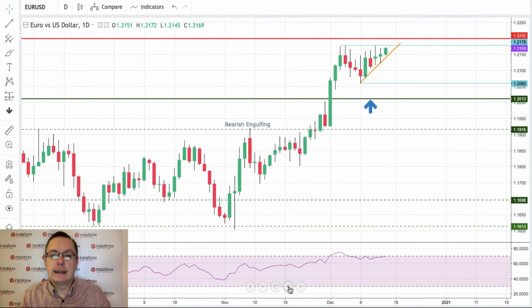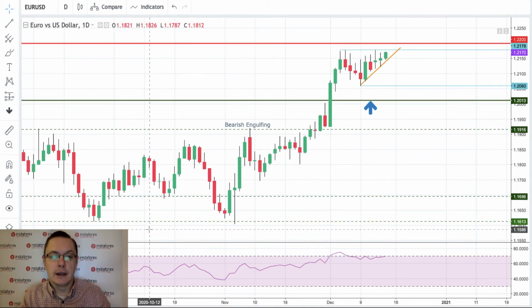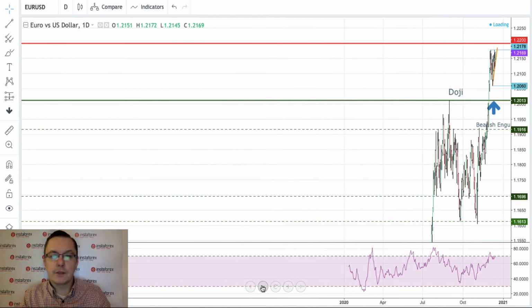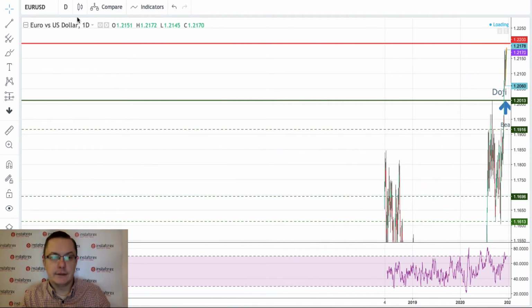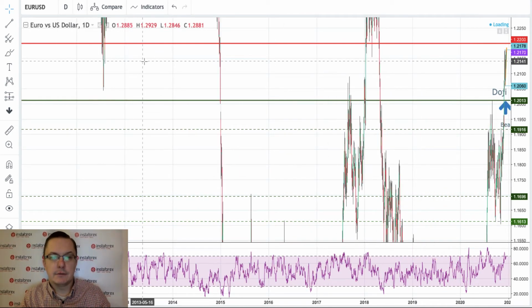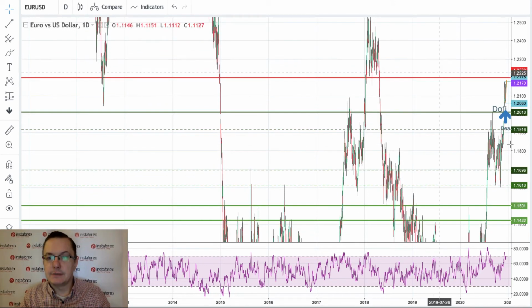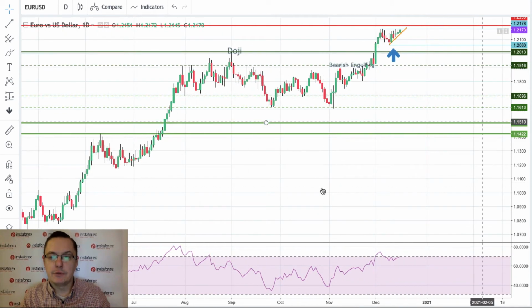So as you can see, this is our plan for today. If everything stays as it is right now, then the market should rally higher towards 1.22, or even towards the next target. Apparently, the next target, I'm trying to find out. As you can see, it doesn't work on the daily time frame. Oh no, there you go. There's the data. So what do we have next? I think the next will be 1.24. So the next target for the euro dollar will be 1.24.